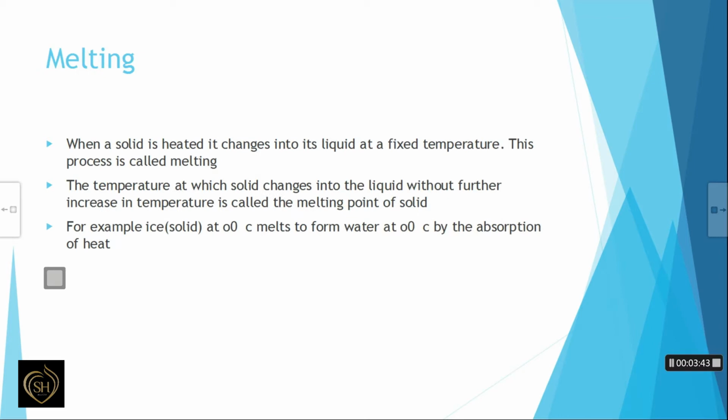Now we can discuss each change of state in detail. First one is melting. When a solid is heated, it changes into its liquid at a fixed temperature and that process is known as melting. The temperature at which solid changes into the liquid without further increase in temperature is called the melting point of solid. For example, ice. Ice at 0 degrees Celsius melts to form water at 0 degrees Celsius by the absorption of heat. That is an example for melting.